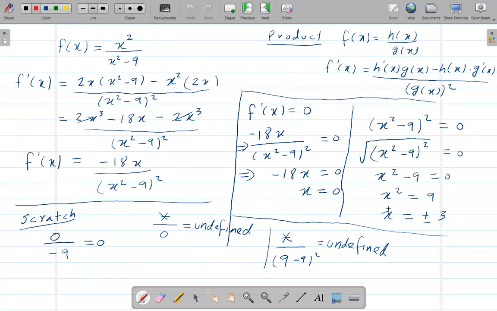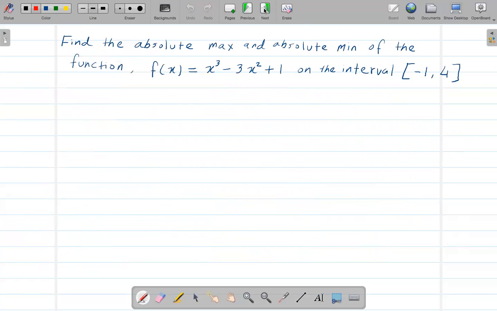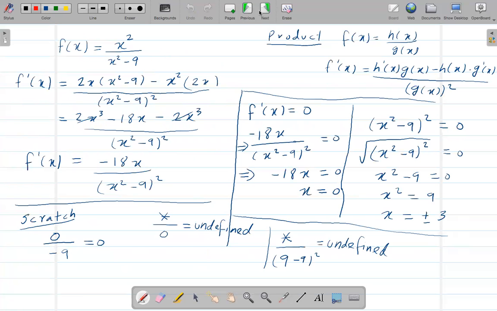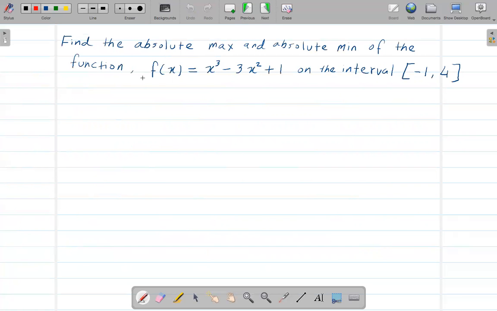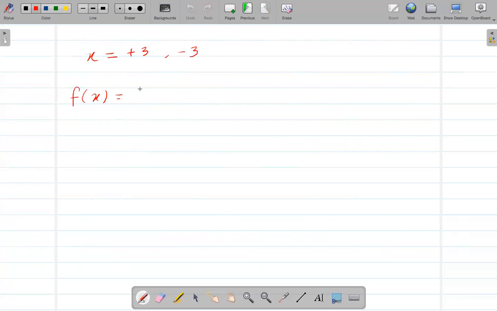But what we can see here is, let me just write this here. Okay, what we can see here is we got x equals plus 3 and minus 3. Now, when I take this to the original equation, what is our original equation? x squared over x squared minus 9.